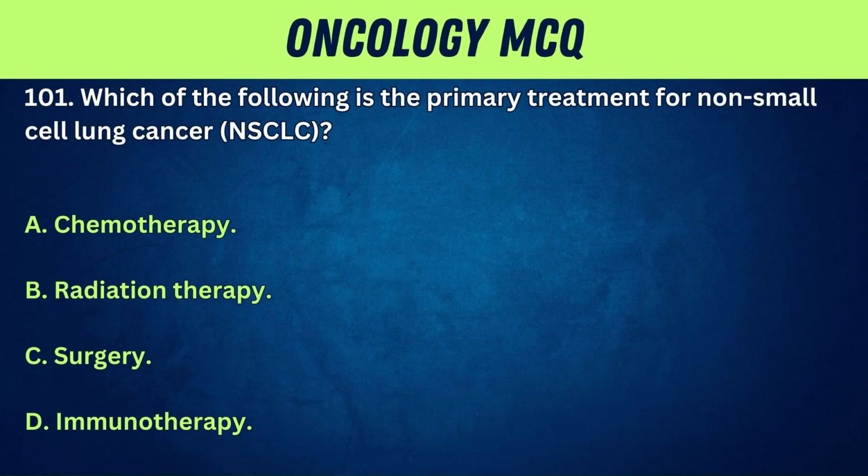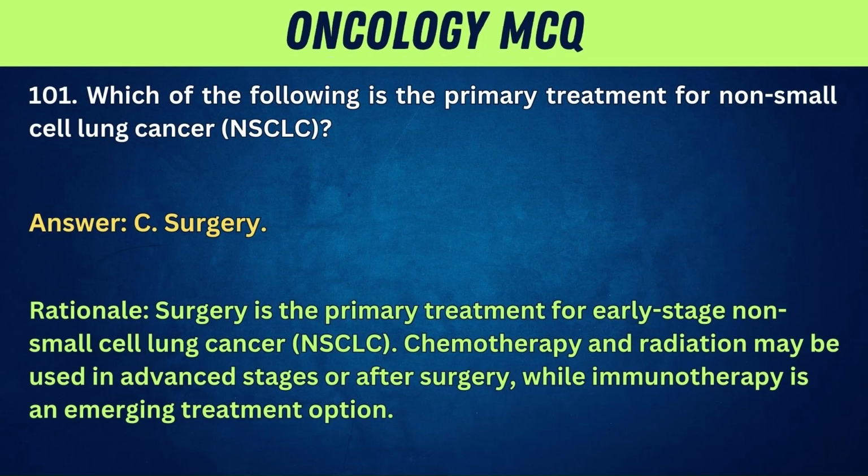101. Which of the following is the primary treatment for non-small cell lung cancer, NSCLC? A. Chemotherapy. B. Radiation therapy. C. Surgery. D. Immunotherapy. Answer: C. Surgery. Rationale: surgery is the primary treatment for early-stage non-small cell lung cancer, NSCLC. Chemotherapy and radiation may be used in advanced stages or after surgery, while immunotherapy is an emerging treatment option.